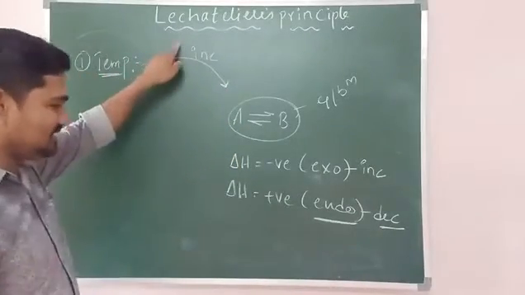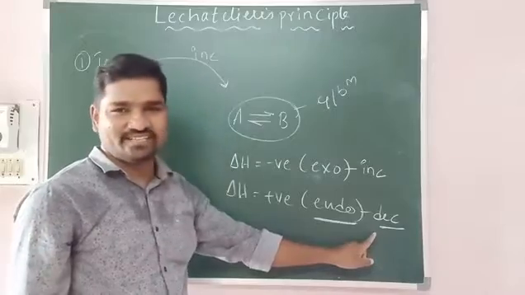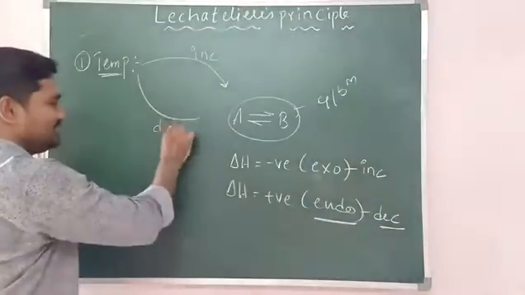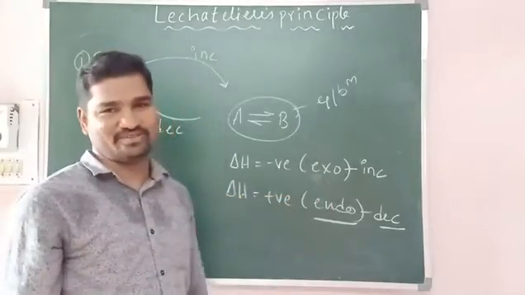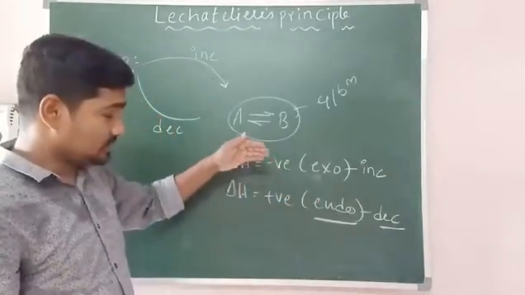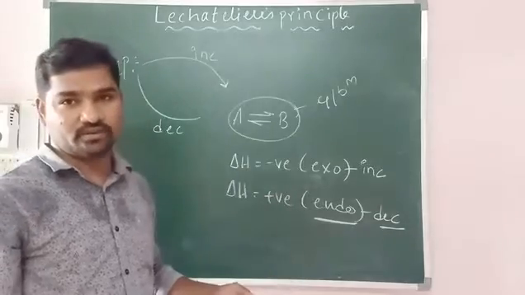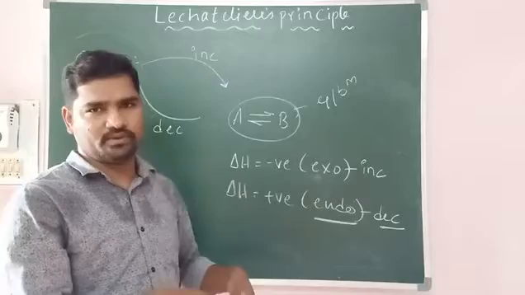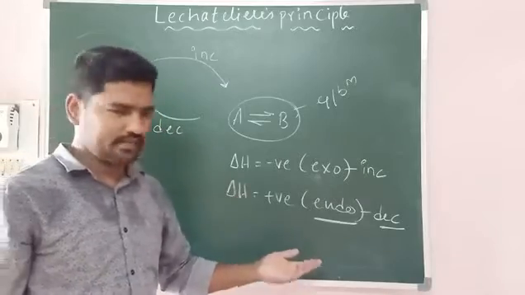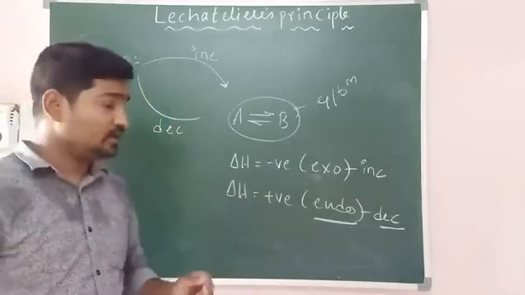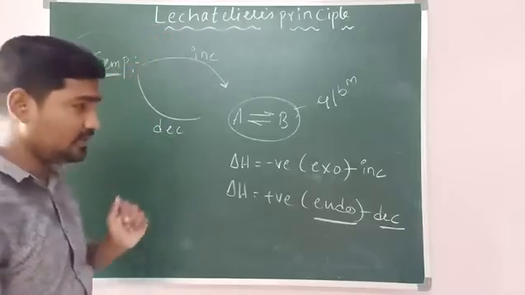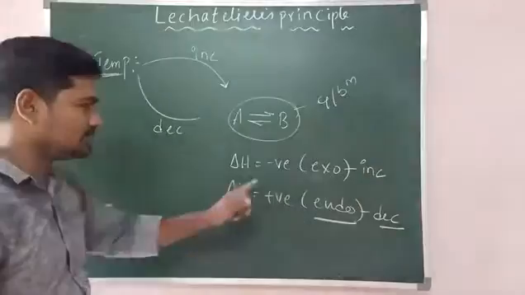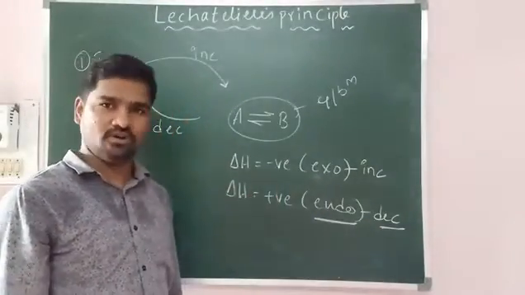So what is the statement? When temperature is increased, equilibrium shifts in which direction? Endothermic side. When temperature is decreased, equilibrium shifts in which direction? Exothermic side. Are you following? And sir, forward exo, backward exo, that depends upon the equation. It depends on the equation given. We'll take an example. But the general statement: when temperature is increased, equilibrium shifts in the endothermic side. When temperature is decreased, equilibrium shifts in the exothermic side. Are you following? Right.